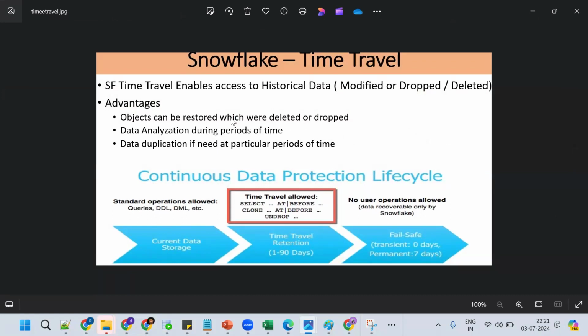Now see here what happened. If I query anything, data is coming from the current data. If I do any changes, the data moves to time travel. Time travel is for 90 days. Once time travel is over, the data moves to fail-safe.